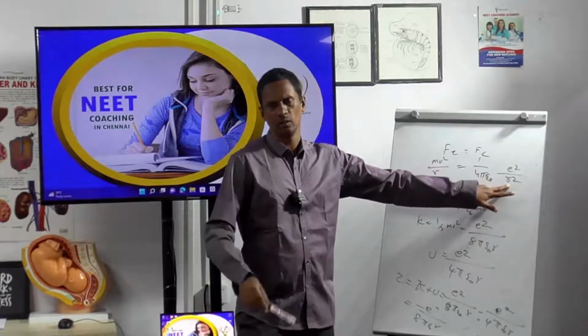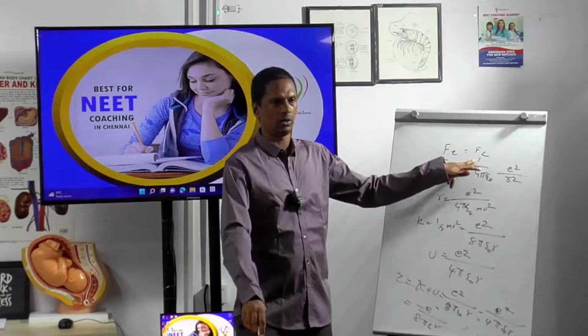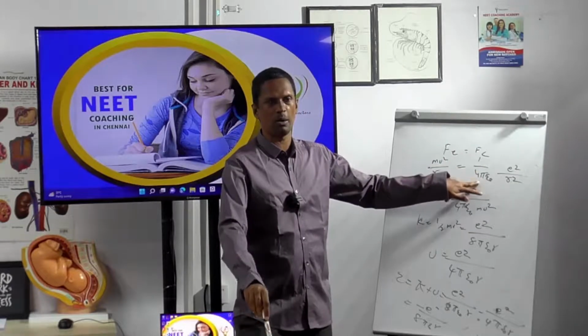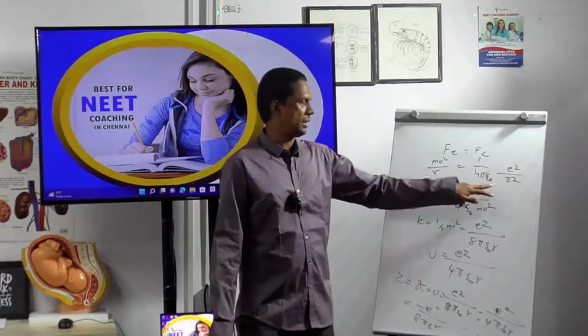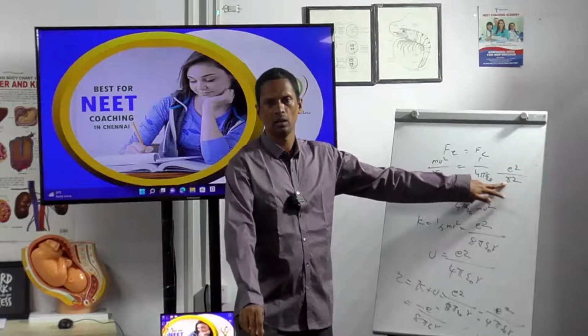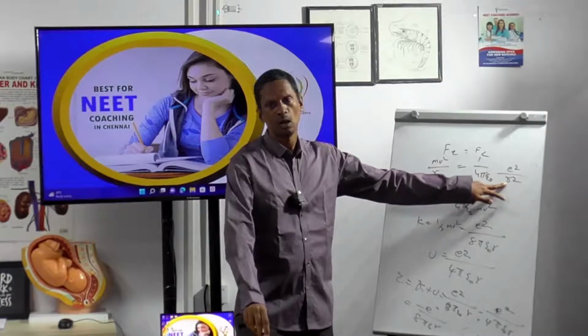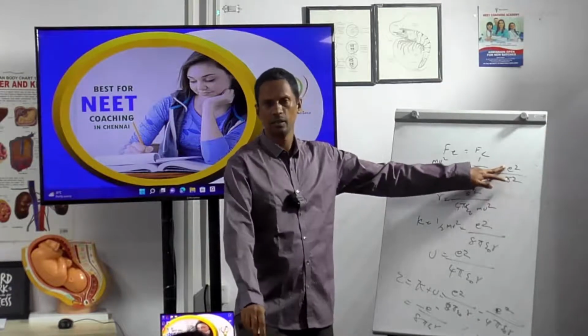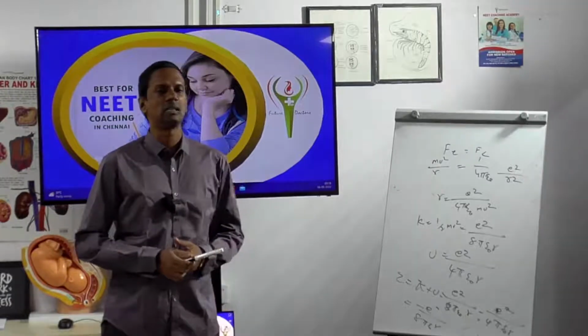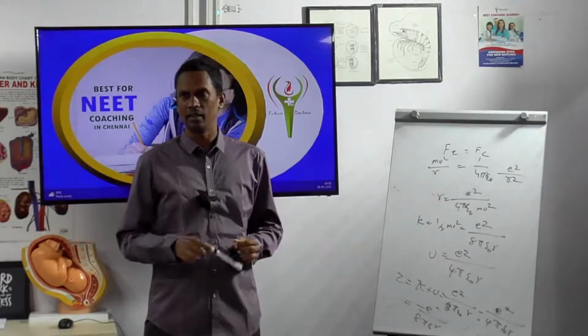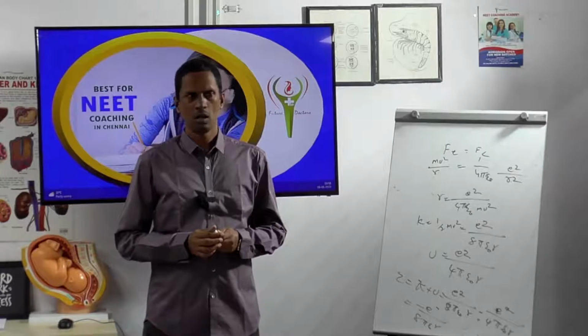What is r here? Okay, first one, you take 1 by 4 pi epsilon 0. What is 1 by 4 pi epsilon 0? At least you tell this. Constant. Then for r square, what is r square here? Distance between two masses. Then e square is? E square is a mass. What is mass here then? Mass of electron.